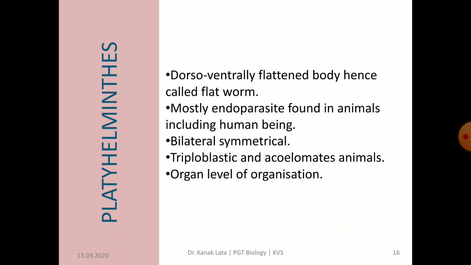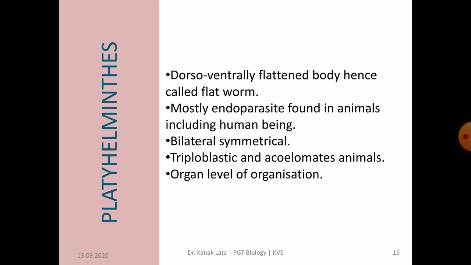Now let us see the salient features of Platyhelminthes. The phylum Platyhelminthes includes the flatworms because the body is dorsoventrally flattened and may be leaf-like or ribbon-like in structure. Platyhelminthes are mostly endoparasites present in animals including human beings also. The symmetry is bilateral in flatworms. In this case, the third primary germ layer, the mesoderm, has appeared between ectoderm and endoderm. This makes the flatworms triploblastic.